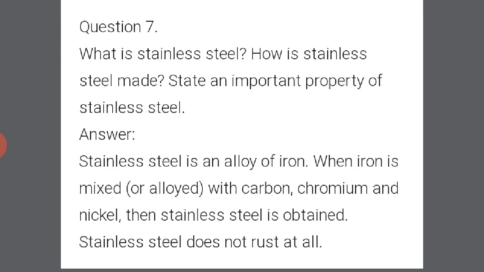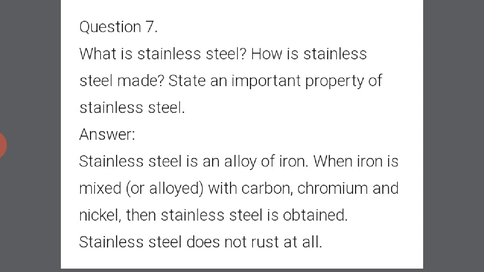What is stainless steel? How is stainless steel made? State an important property of stainless steel. Stainless steel is an alloy of iron. An alloy can be two metals, or one metal and a non-metal.